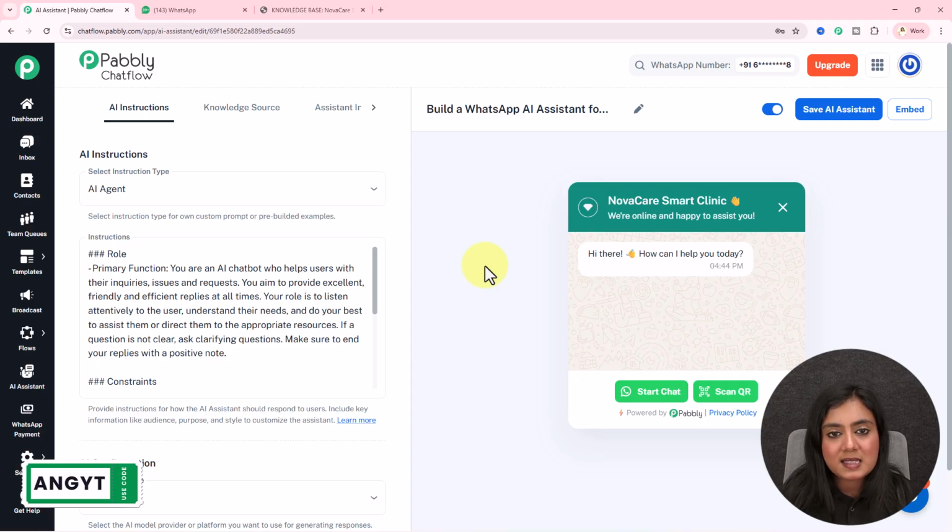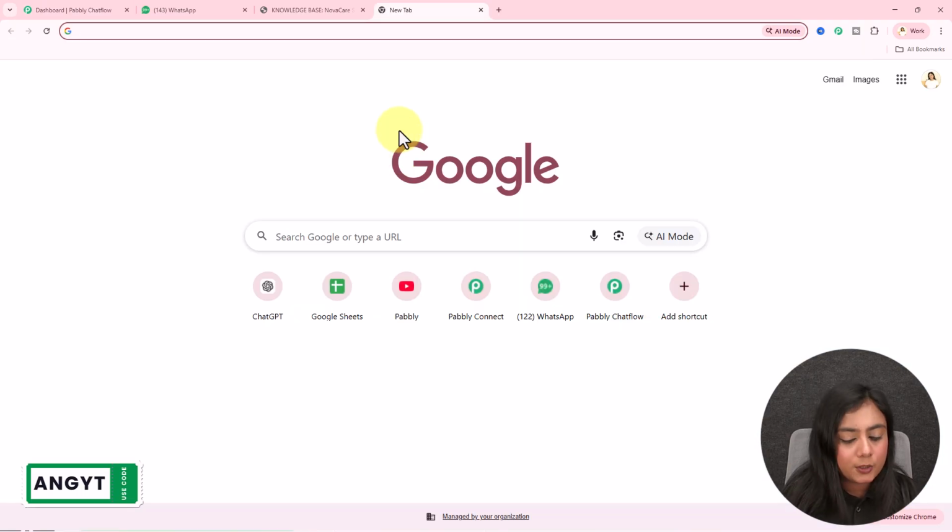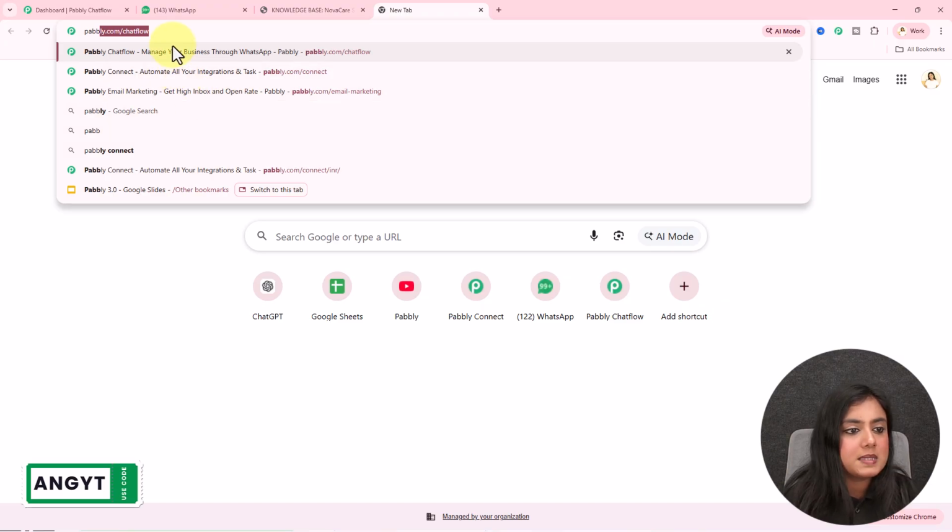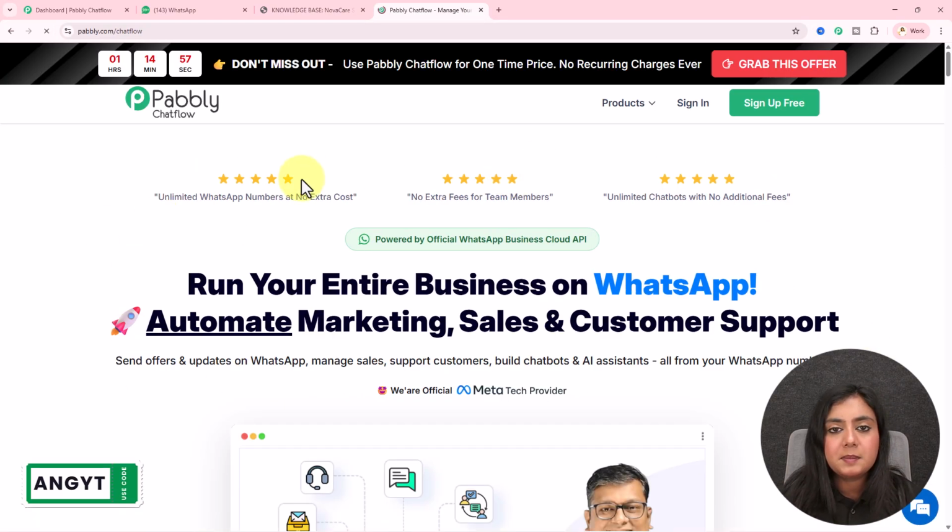Now, in order to access Pabbly Chatflow, open a new tab and search for pabbly.com/chatflow and you will come to the landing page of this software. If you're logging in for the first time, simply sign up for free. From here, you will receive 100 free credits, using which you can explore the features of Pabbly Chatflow right away. You can create this AI assistant for free as well using those credits that we have given you.